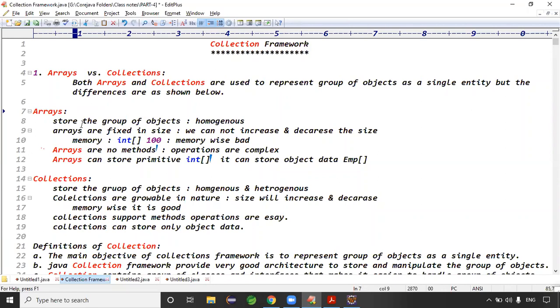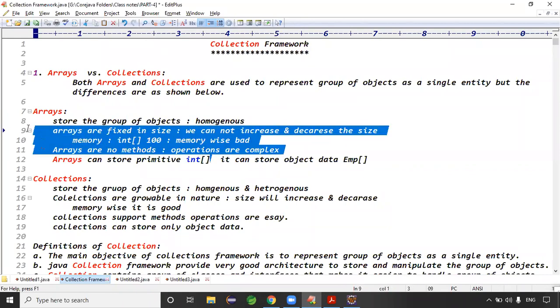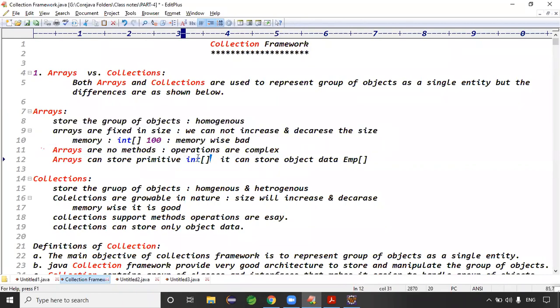If anyone asks in an interview what the difference between arrays and collections is, simply say arrays are type safe. They can store only one type of data, and they are fixed in size. We cannot increase or decrease the size, and the methods are not there, so operations become complex. Only these three points are enough. Don't add a fourth point about storing primitive data. Collections are heterogeneous and global in nature, and collections support methods.